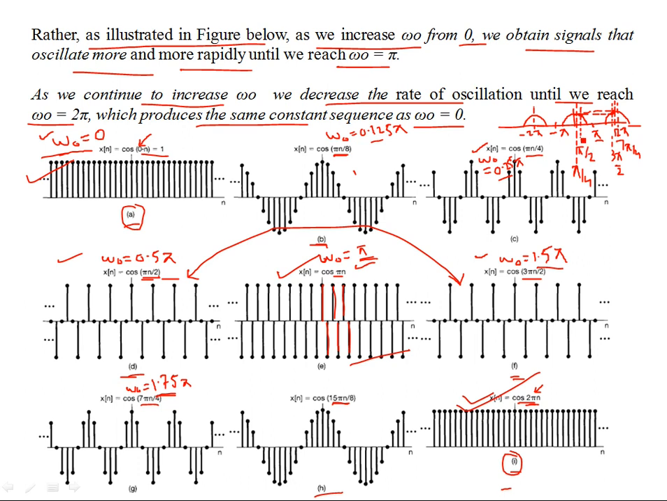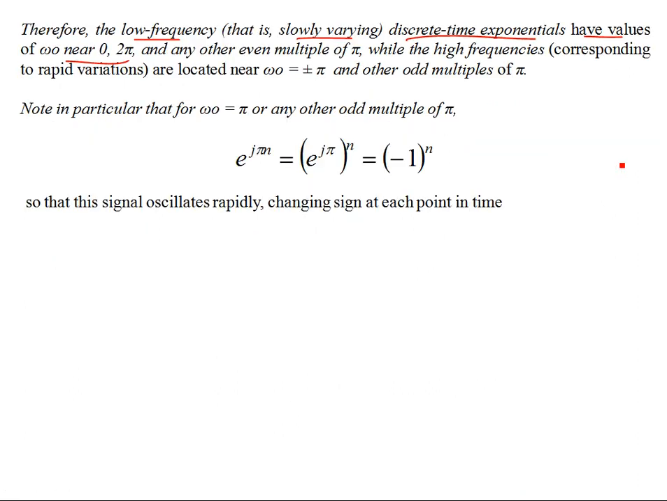And you can also have the same trend around 2 pi. Whatever is true at 0 will be true at 2 pi. So around 2 pi and at 0, or at minus 2 pi, or at 4 pi, 6 pi, you have the low frequency content. But around pi, you're going to have high frequency content. This is true for any other odd multiple of pi. The low frequencies are at even multiples of pi, while the high frequencies correspond to rapid variations, and they're located at plus minus pi and odd multiples of pi. Okay, so let's draw this again.